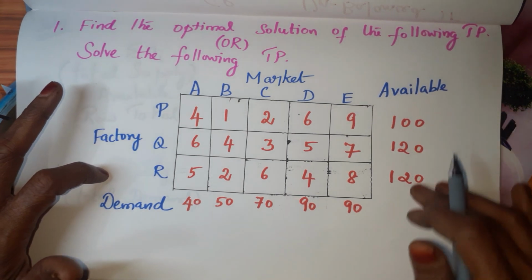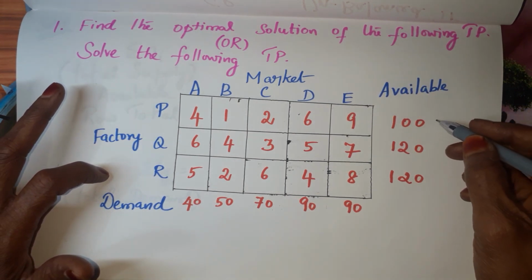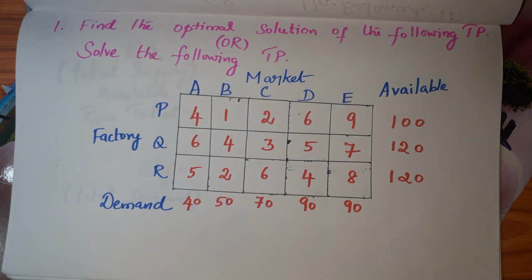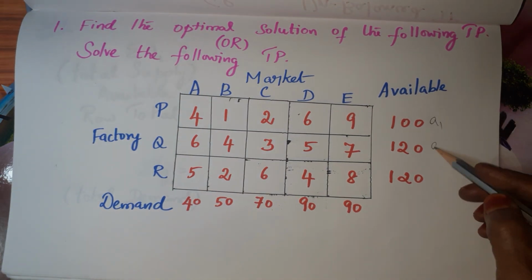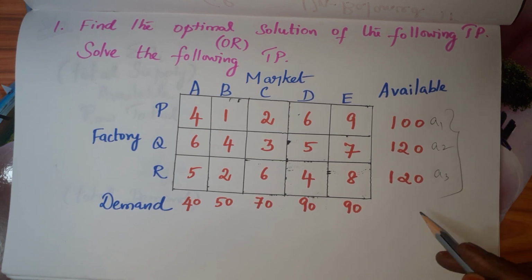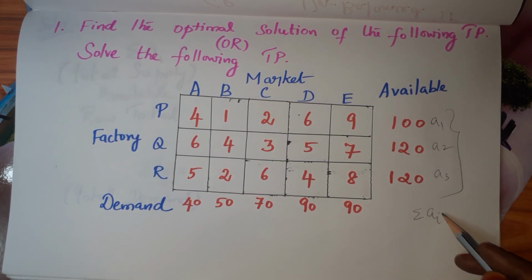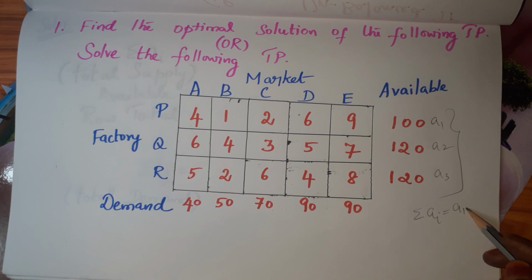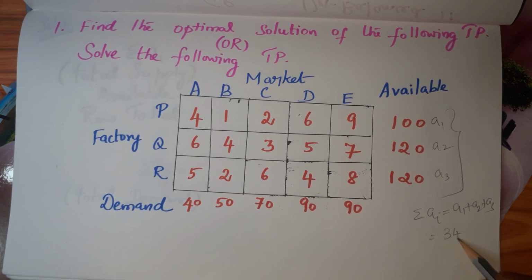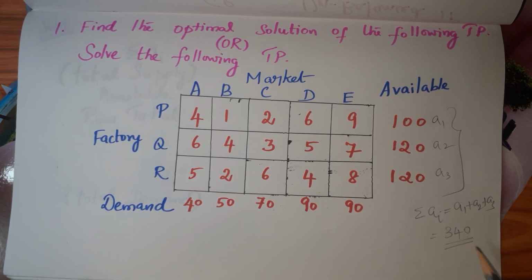These row values are A1, A2, A3. Okay. So this is A1. And this is A2 and this is A3. When we sum these three, it is summation Ai. Summation Ai is nothing but A1 plus A2 plus A3. When we add this, we are getting 340. So summation Ai is 340 here.